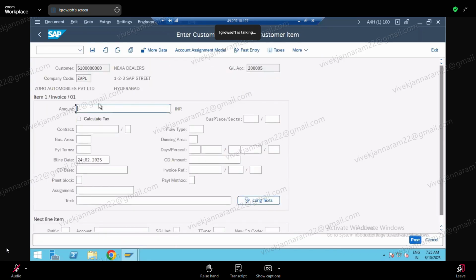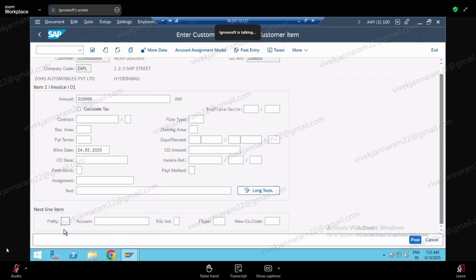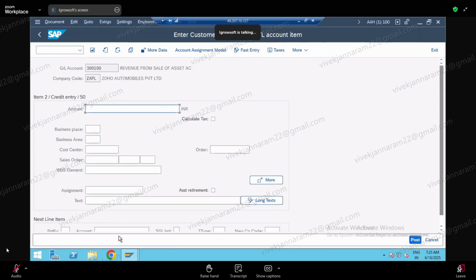Press enter. Amount we are selling it for 3 lakh 10. Come down here. And here we give 50. We give revenue from sale. Which account we will give? We'll give our revenue from sale of asset account. Press enter. Next screen it will ask the amount and you tick this. Then you press enter. Yeah, yellow warning.